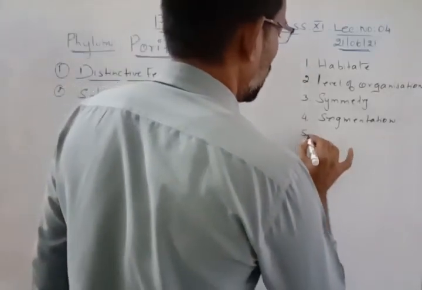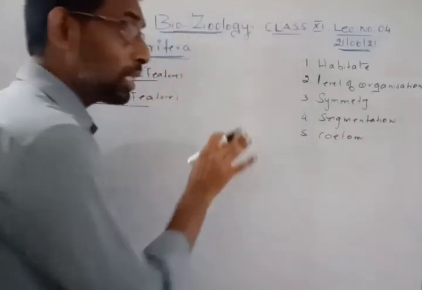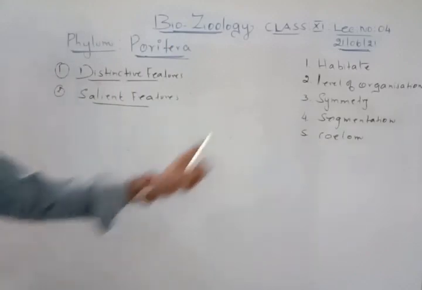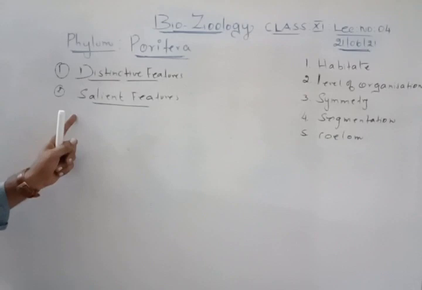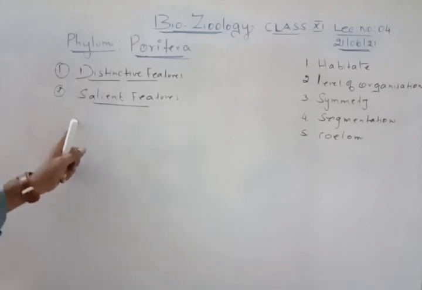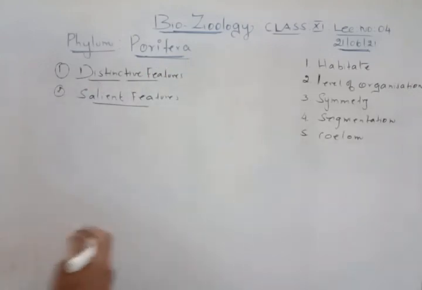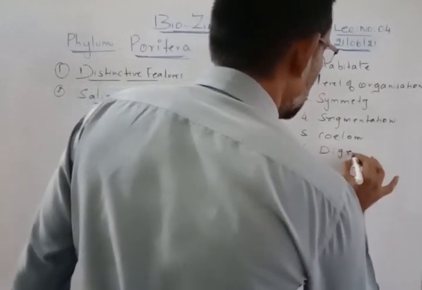The fifth one is coelom. Coelom is a body cavity. All these things we have already discussed in the basis of classifications. Clear? So we have only the subtopics. All these are the salient features of this particular phylum called Porifera. So whenever we talk about a phylum, we should study the distinct features and salient features like habitat, level of organization, symmetry, segmentation, coelom. Then we will go for the general characteristics, some physical characteristics like digestion.